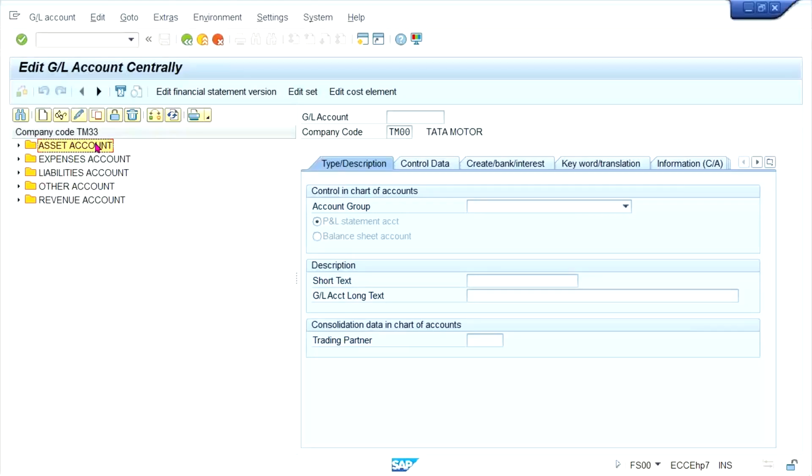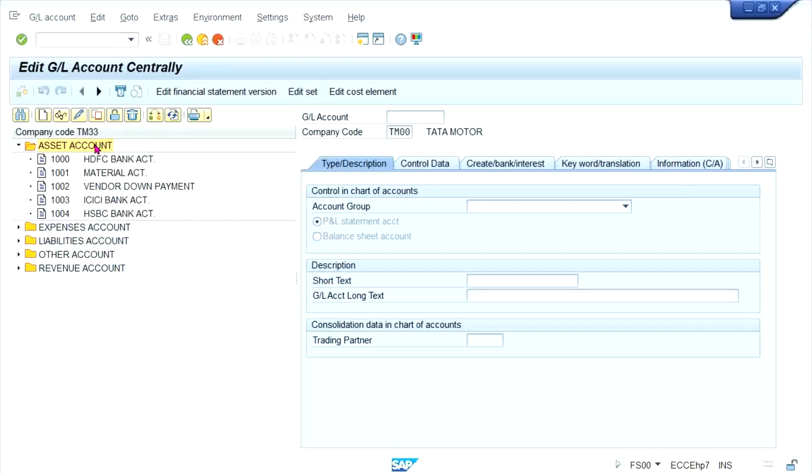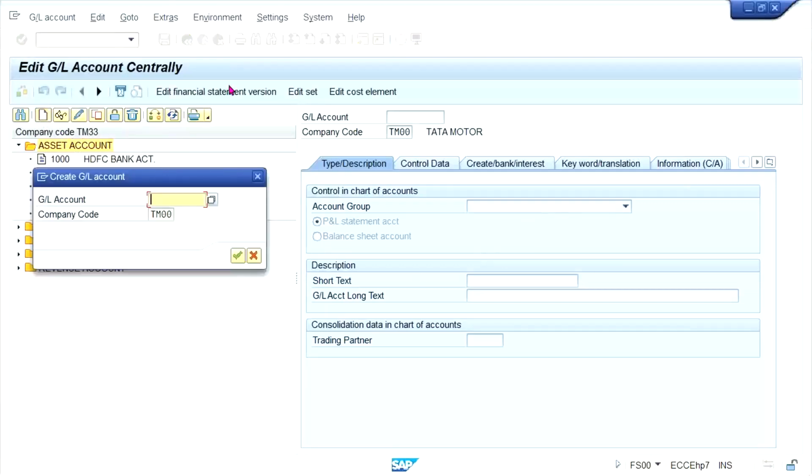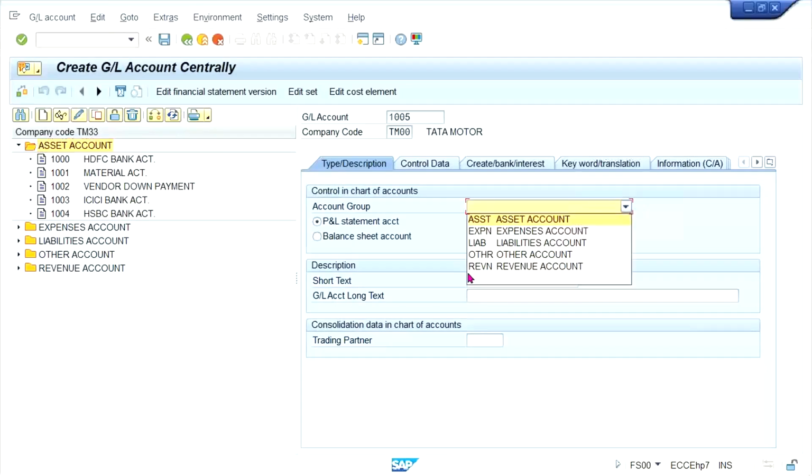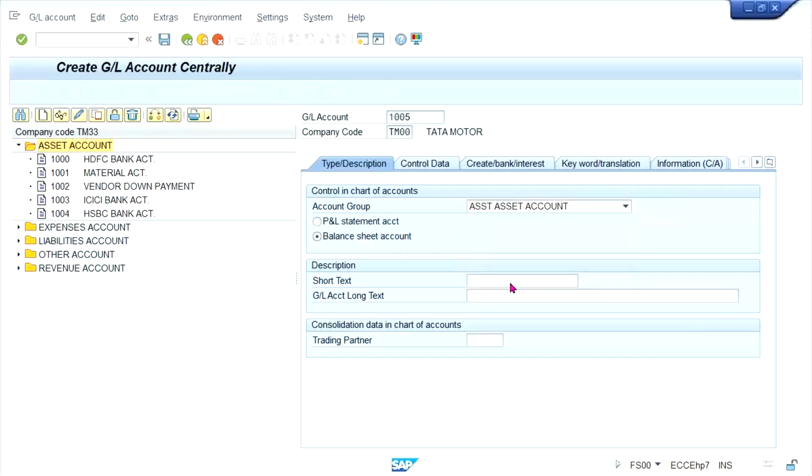So here we are going to create the reconciliation account. At the same time, account group once again I have to set up because it was set up in a different server. So anyway, we'll set up account receivable first. Make it 1005. Oh, company code TM00.